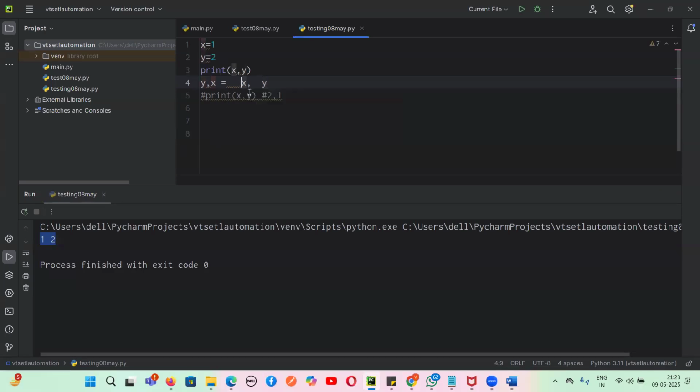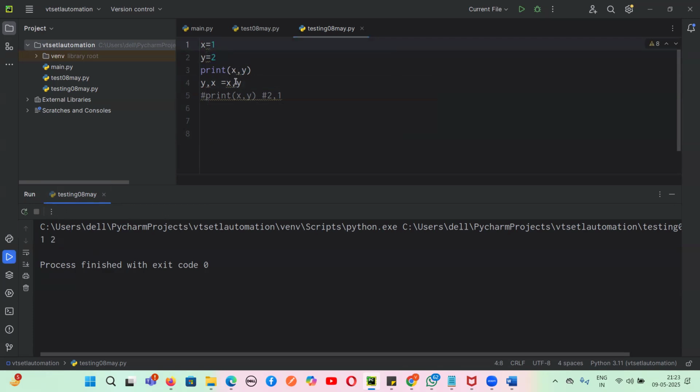So what is happening here? We have taken the x comma y value. The output is x value is 1, y value is 2. Now we have to swap the numbers. That means x value should go to y and y value should go to x.